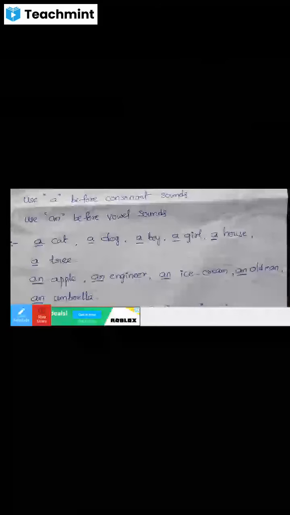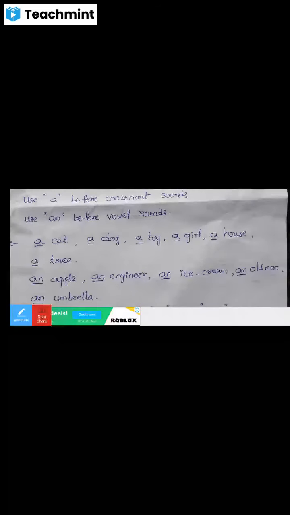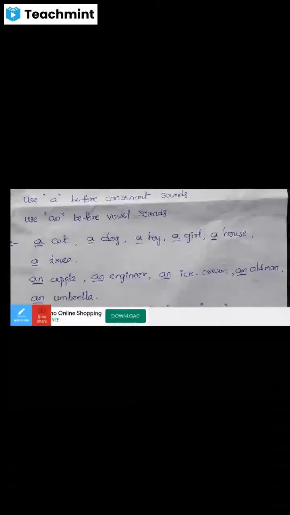The word house begins with ha, a consonant sound. The word tree begins with ta, a consonant sound. If the word begins with a consonant sound, then we can use a before it. If the word begins with a vowel sound, then we can use an before the word.